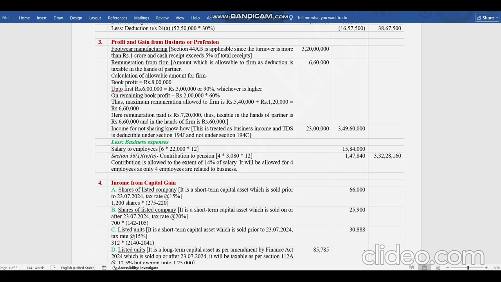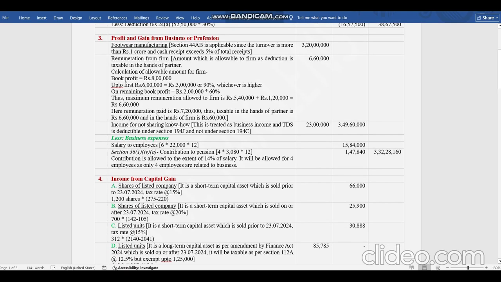Now book profit is 2 lakhs in excess of 6 lakhs. So 60% of that is also taxable for him because that is also allowed to the firm as reduction. So a total of 6,60,000 will be taxable for him as this amount has been allowed to the firm to claim deduction. But he has received 7,20,000. So 6,60,000 is taxable in his hands. The remaining 60,000 is taxable in the hands of the firm. So his business income will be 3 crore 49 lakh 60,000 in total.